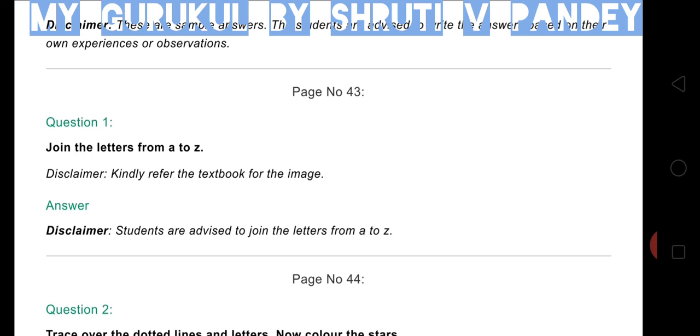Now, children, page number 43. Here, images are there. You can refer to your textbook. So, you have to join the letters from A to Z. I think you have seen the peacock in your textbook. Just join the dots and draw the beautiful peacock.